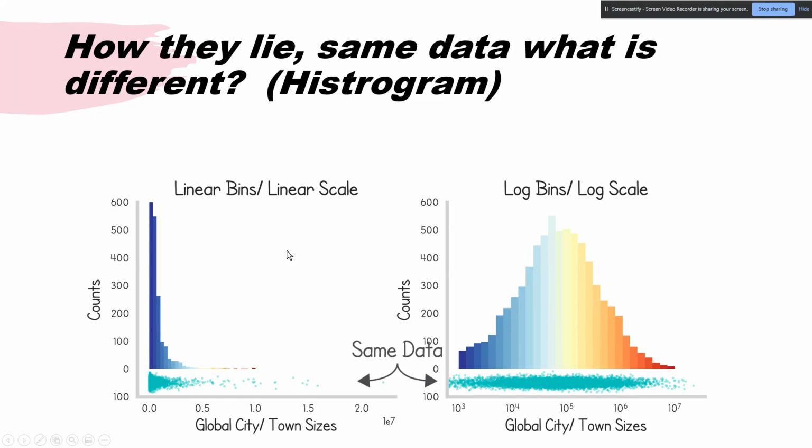How are they different? How are they the same? This is just a brief look at histograms. If we're looking at it using linear bins, we're going to go into a little more detail about this tomorrow, but this is another way they can lie with histograms easily. This is the same data, but they're using linear bins and linear scales.